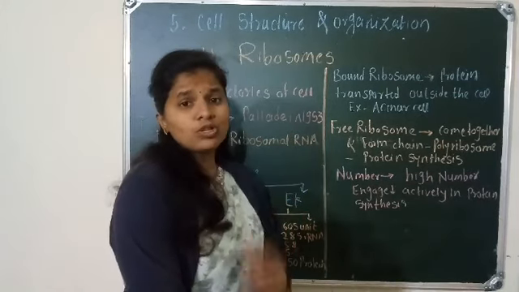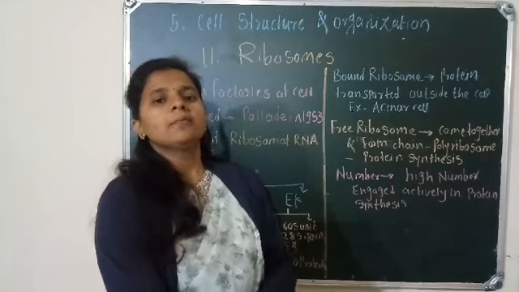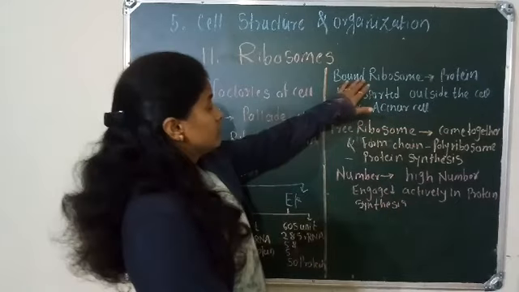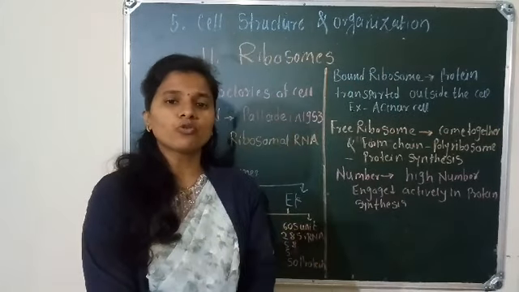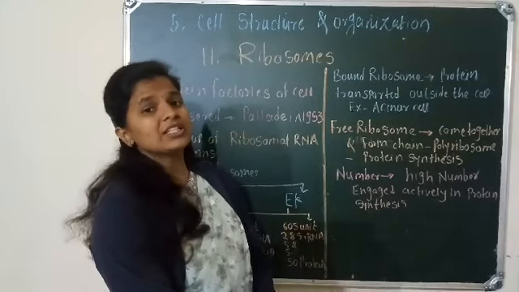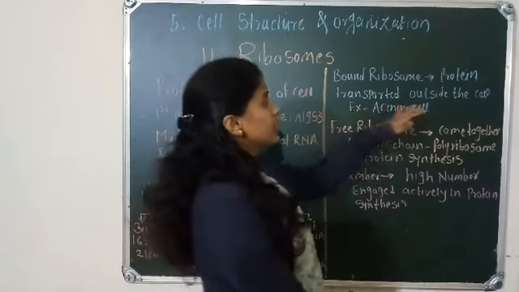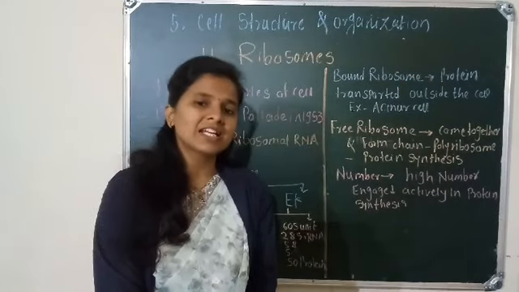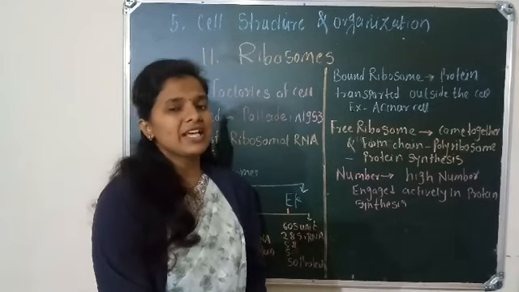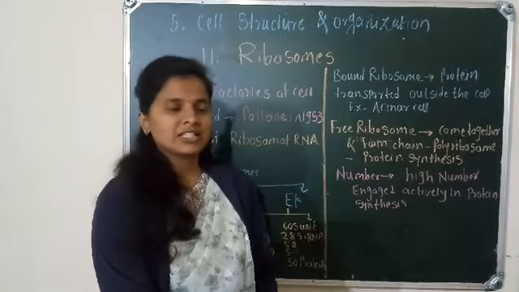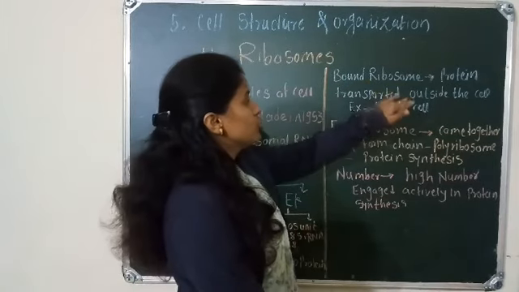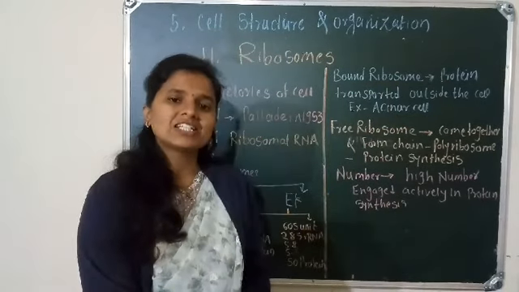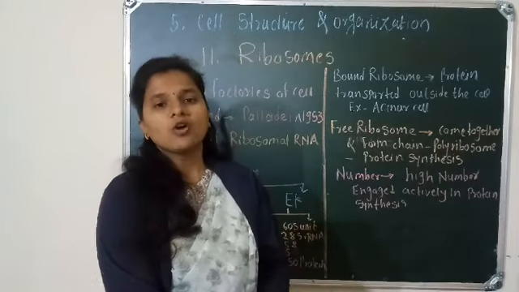Then there are two types of ribosome present in the cell, bound ribosome and free ribosome. The function of the bound ribosome is to synthesize the protein, and the synthesized protein is transported outside the cell. An example is the acinar cell. Acinar cells are present in the pancreas and secrete digestive enzymes which are transported outside the cell. So this is an example of the bound ribosome.